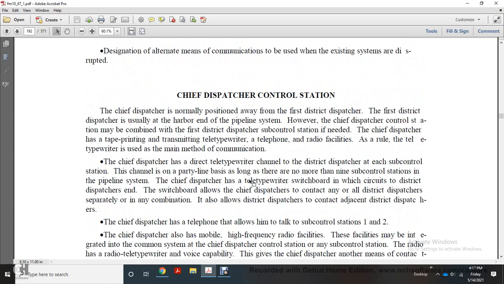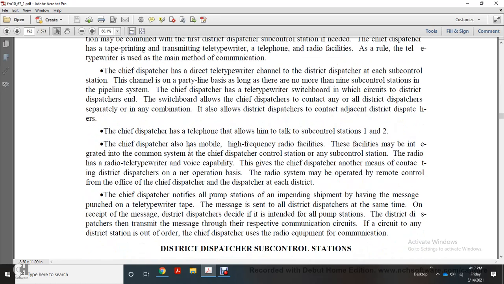The Chief Dispatcher Control Station is normally positioned the way of the first dispatcher. The first district dispatcher is usually, however, the entry to the pipeline system. However, the Chief Dispatcher Control Station may be combined with the first dispatcher sub-control station if needed. The Chief Dispatcher has a tape printing, transmitting teletypewriter, telephone, and radio facility. As a rule, the teletypewriter is the main method of communication. The Chief Dispatcher has a district teletypewriter channel.